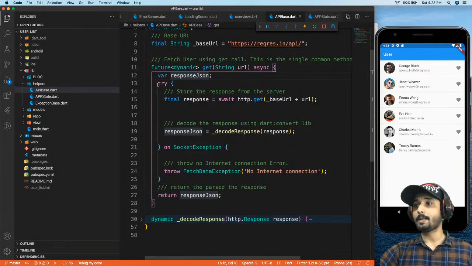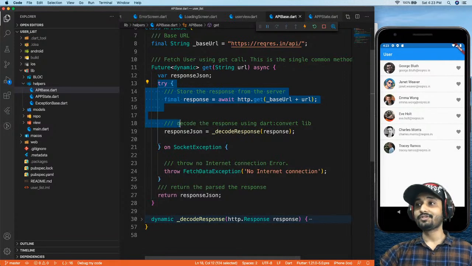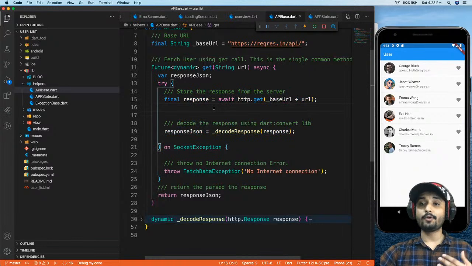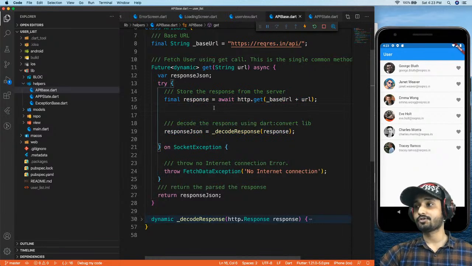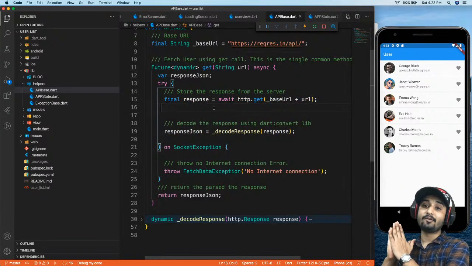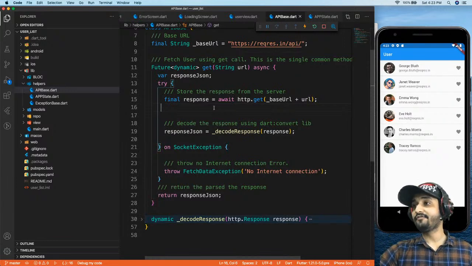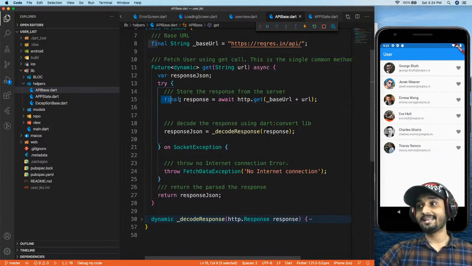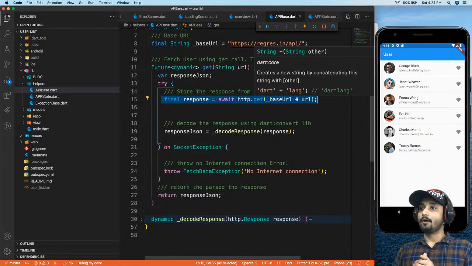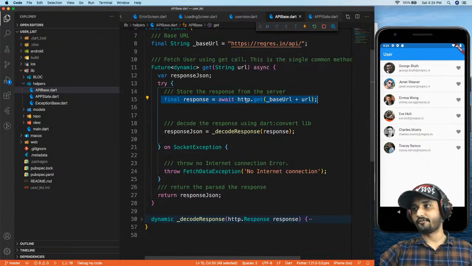And then, for my safety purposes, I'm going to use a try block. Okay, so we are going to have different kinds of scenarios when we communicate with our server, right? Where we communicate with our server is right over here, with something called the http.get method, right? So now, where do I get this http from?